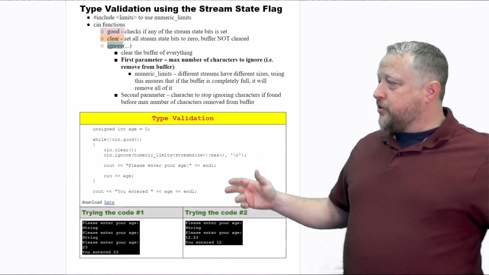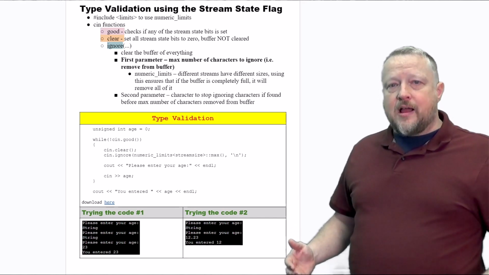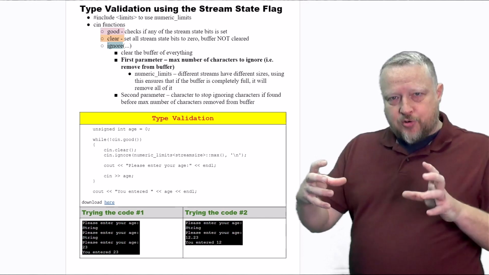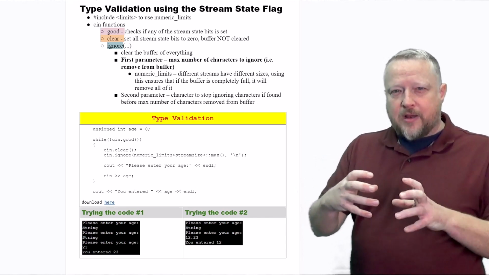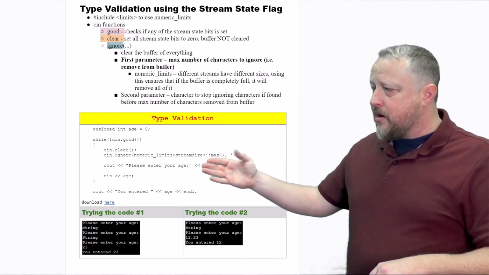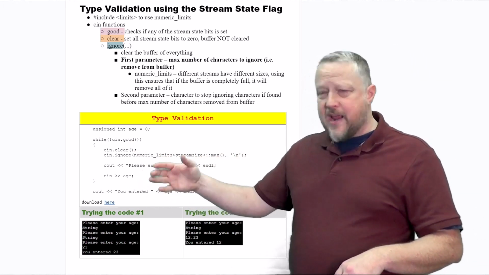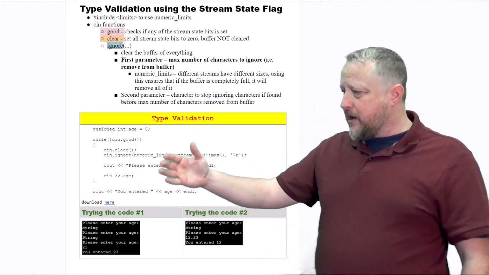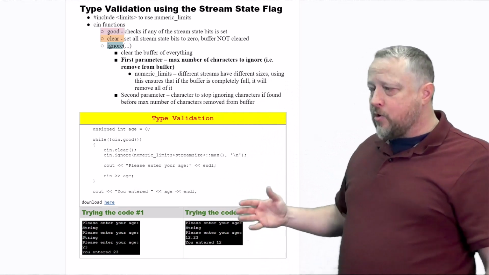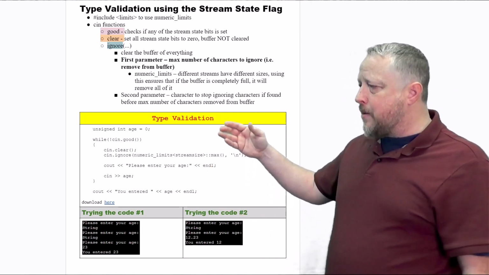And here's the stream states being used. I'm not using file IO on this one. So notice I got to personally, as your instructor, limit the range of applications we can use this in. But in the type validation that we have here, I'm using it for regular cin. So notice I'm having the cin here for the age. All I did was expand what I had originally a long time ago. So you're going to see a couple of commands that show up here.